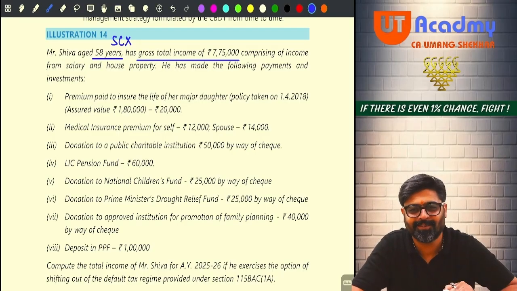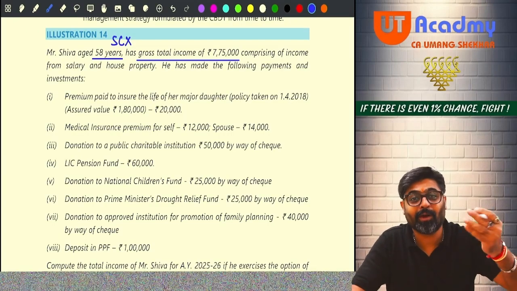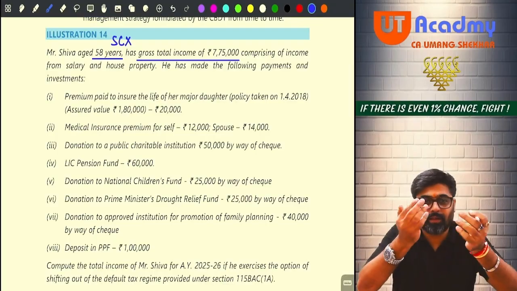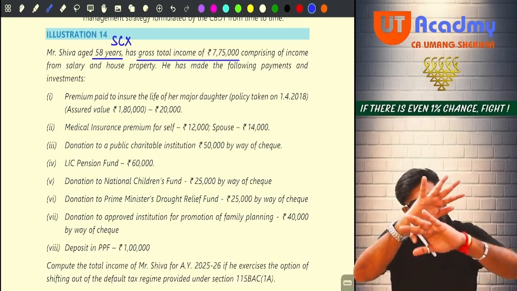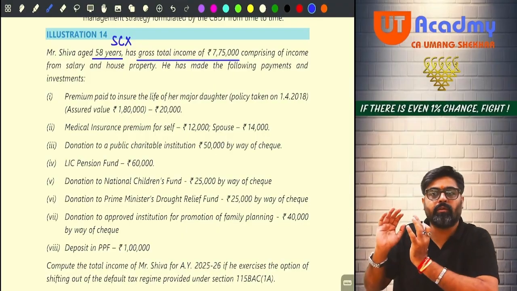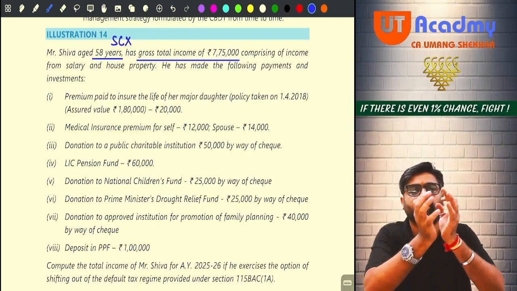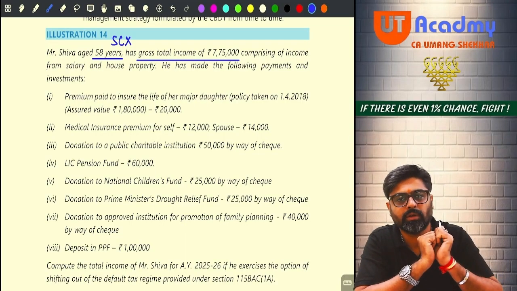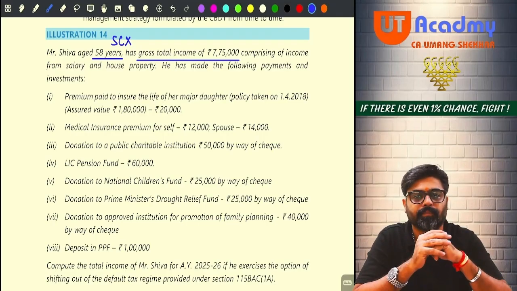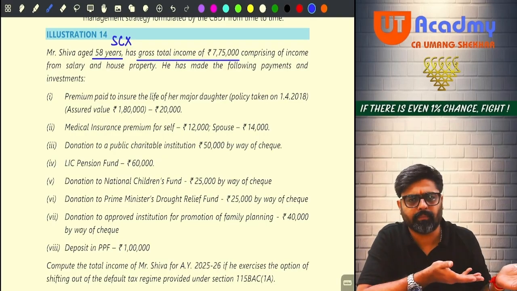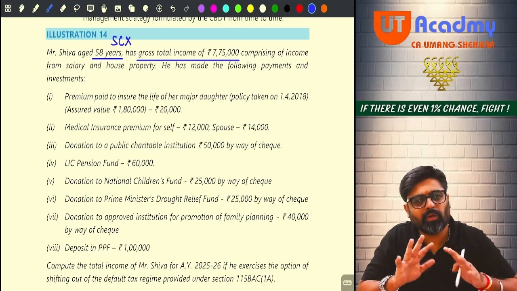Thank you. Why? Because you have calculated GTI on your own. You have not given us trouble to calculate this. In the same question, he can give you all the information remaining same. He will give you details of salary, details of house property, details of other sources, and from that, he will tell you to calculate GTI. Everything remaining same. But do you know how to calculate salary? Yes. So no need to worry about that.